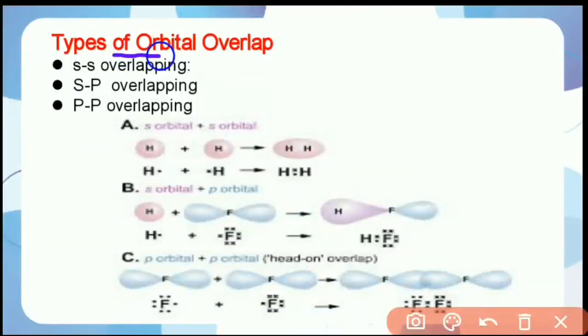Types of orbital overlap. The various types of atomic orbital overlap leading to the formation of covalent bonds are s-s overlapping, s-p overlapping and p-p overlapping. First, s-s overlapping. In this type of overlap, a half-filled s orbital and a half-filled s orbital overlap each other and form a sigma bond.